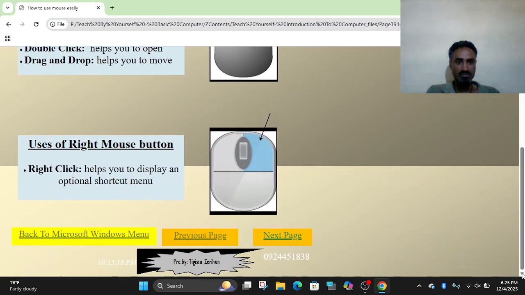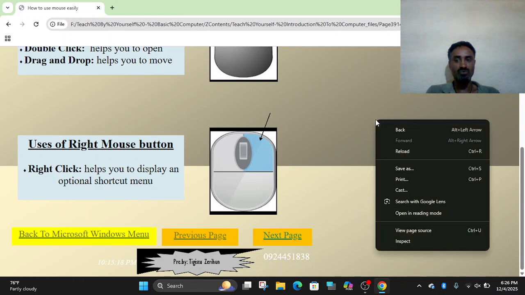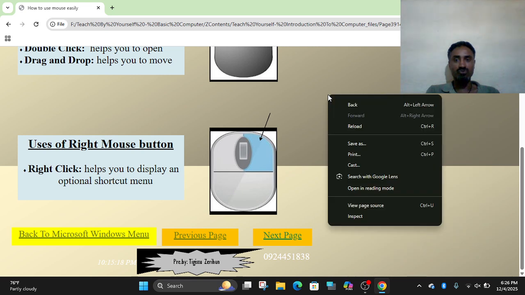What about the right mouse button? When you easily identify the mouse buttons, we can control the computer easily. Uses of the right mouse button. Right click helps you to display an optional shortcut menu, always on a blank area. See, it is better to display it by using the right click method. Using this button, it displays this shortcut menu.